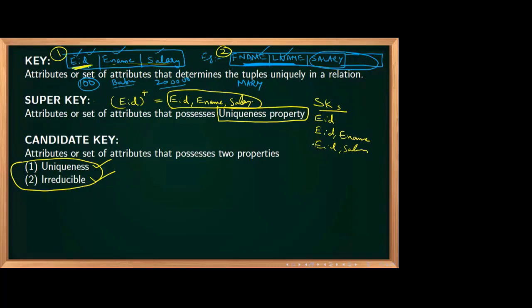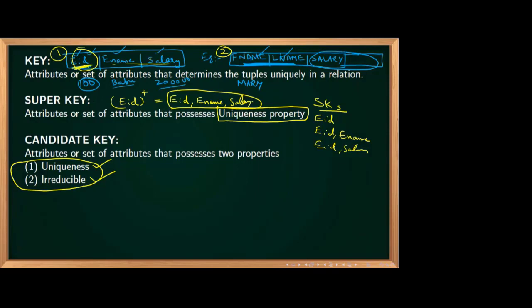So how many such super keys can you make? This is also a regularly asked GATE question. EID is a candidate key. How many super keys can you make with it? Four or more than that?